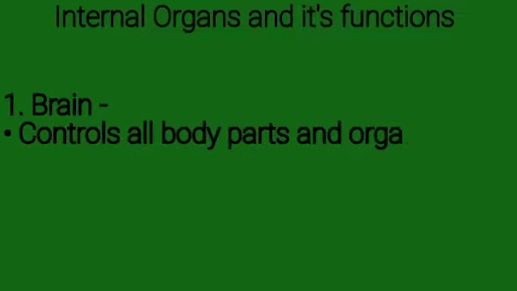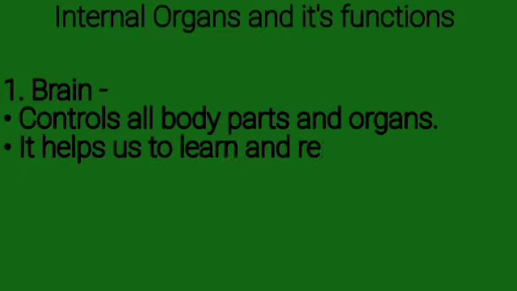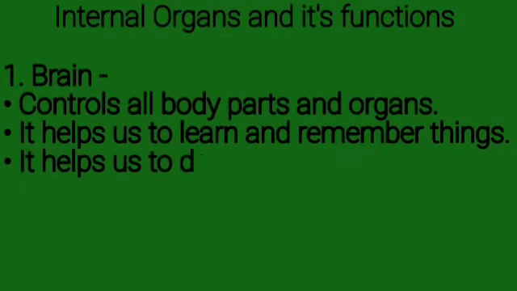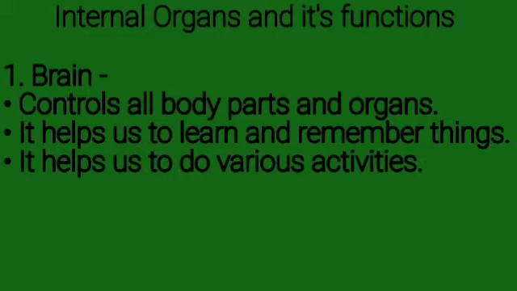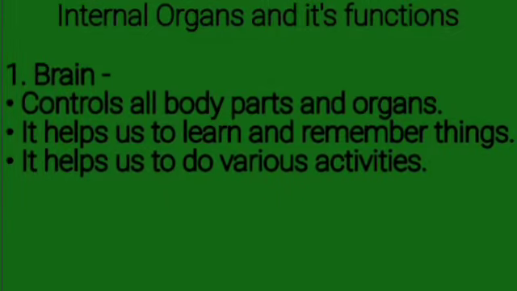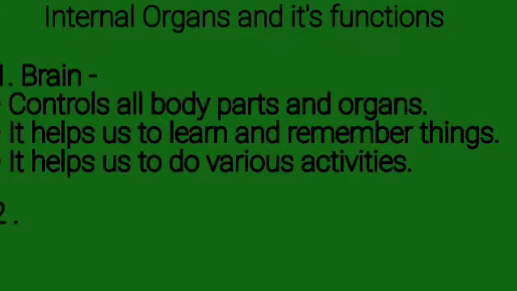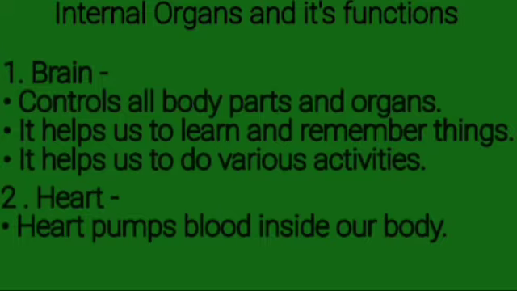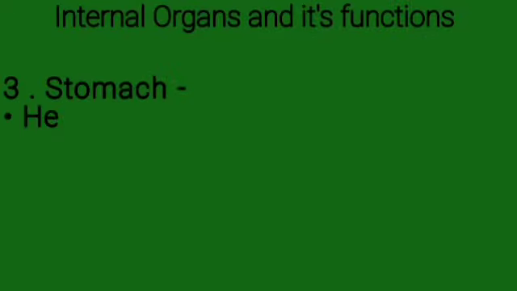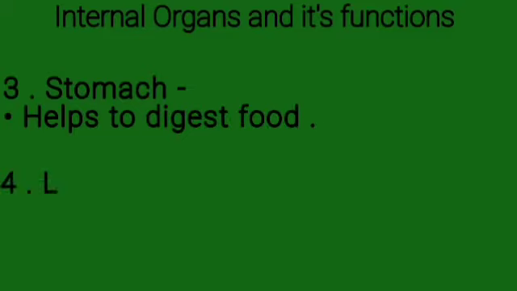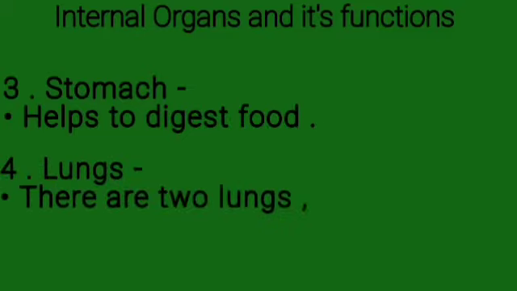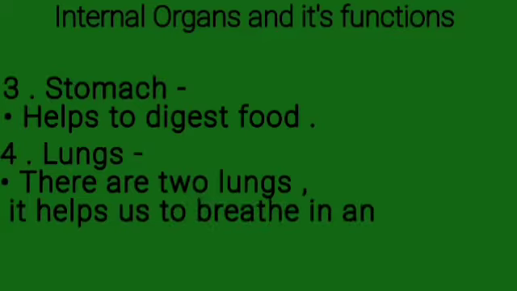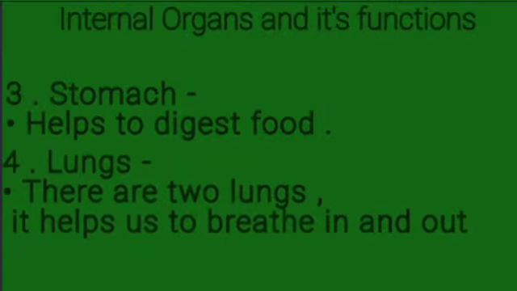Internal organs and its functions. Brain. Brain controls all body parts and organs. It helps us to learn and remember things. It helps us to do various activities. Heart. Heart pumps blood inside our body. Stomach helps to digest food. Lungs. There are 2 lungs. It helps us to breathe in and out.